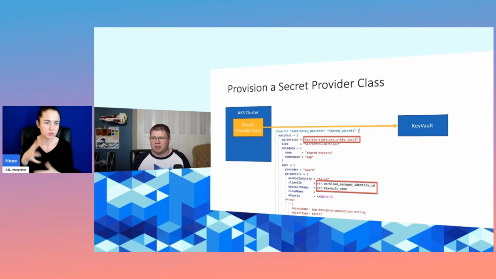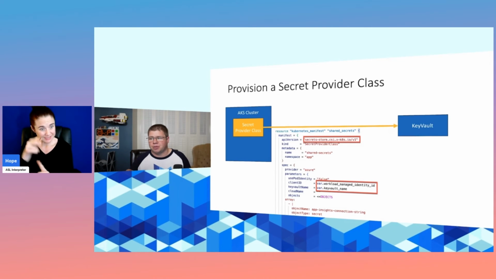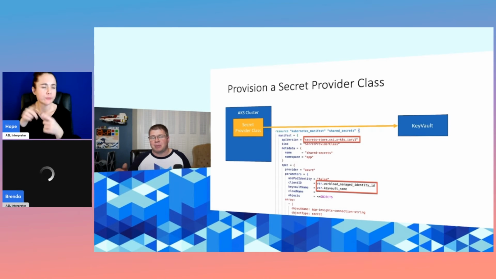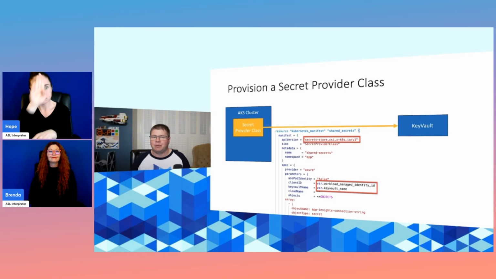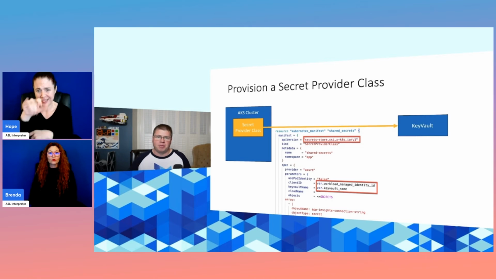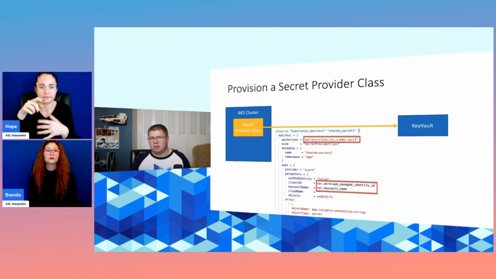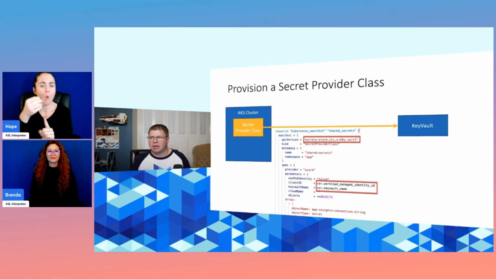The next thing you'll want to pay attention to is the client ID and the Key Vault name. These are, of course, pointers within Azure to Azure-specific resources: the managed identity that we're using, and the Key Vault that we actually want to talk to. And then you also have to explicitly specify which secrets within that Key Vault you want to use. You can see I'm just using the App Insights connection string right here. But if you've got more of them, you're going to have to enumerate all of the secrets that you want to reference. And you can go check that out in the actual code base on GitHub.